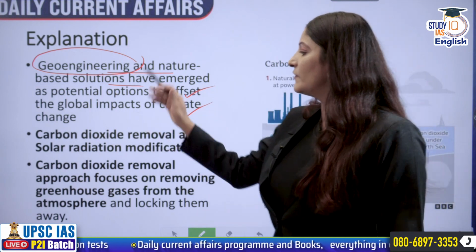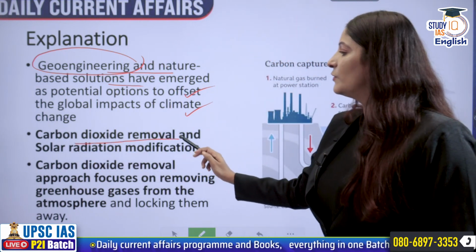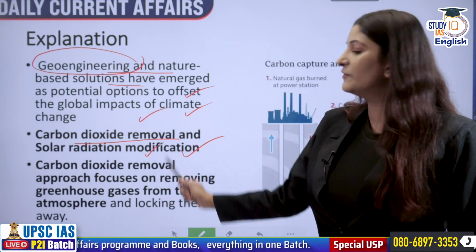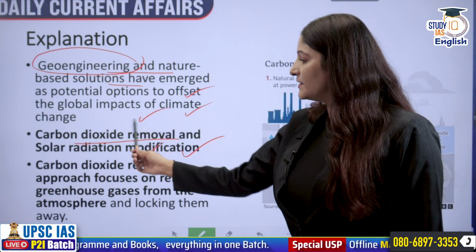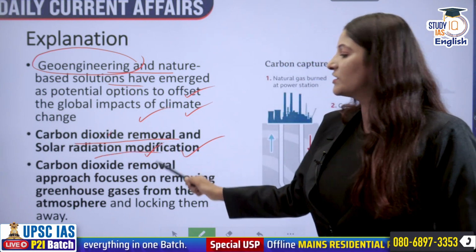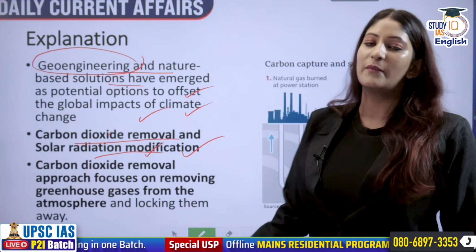In geoengineering we have two approaches, carbon dioxide removal and solar radiation modification. These two have been recommended. First is carbon dioxide removal, which removes the carbon dioxide, and second is solar radiation modification. We will get through them one by one.